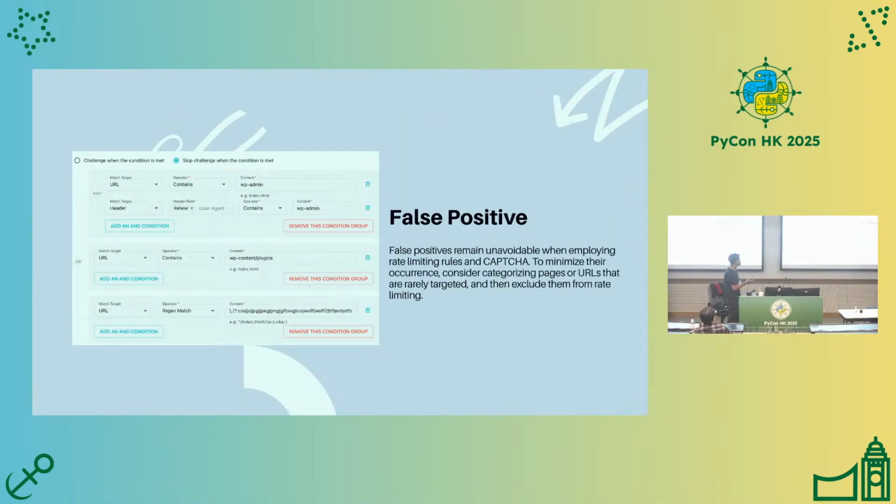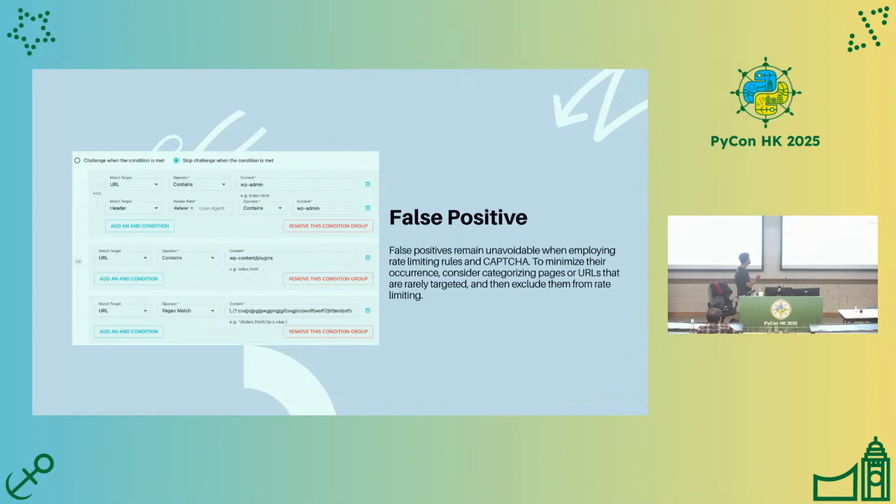But what if there is a false positive for the challenge of the anti-bot? We could skip the challenge with a specific condition, like when the URL contains wp-admin or the header referrer contains wp-admin. It means that this is a successful login of WP admin, so we need to skip the challenge for this condition.